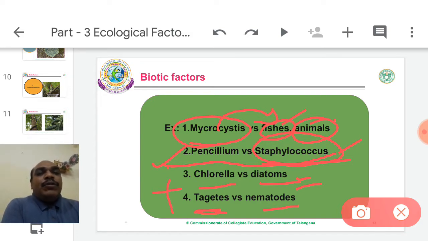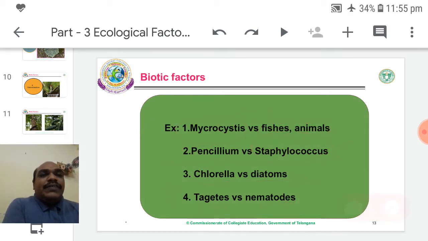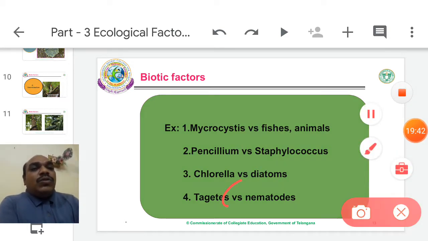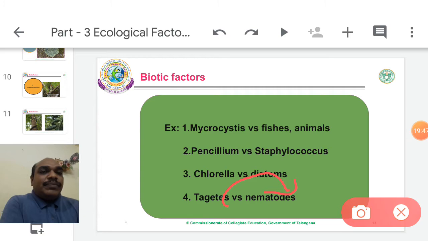Tagetes patula and nematodes. So marigold, Tagetes. You observe in chili crops, at the fencing surrounding the chili crop, farmers grow Tagetes, banthi plants, marigold plants. Because the Tagetes patula roots secrete some toxins, some chemicals. Those chemicals kill the nematodes. Therefore root diseases do not come. So root diseases in chili crops are easily checked by a natural method.